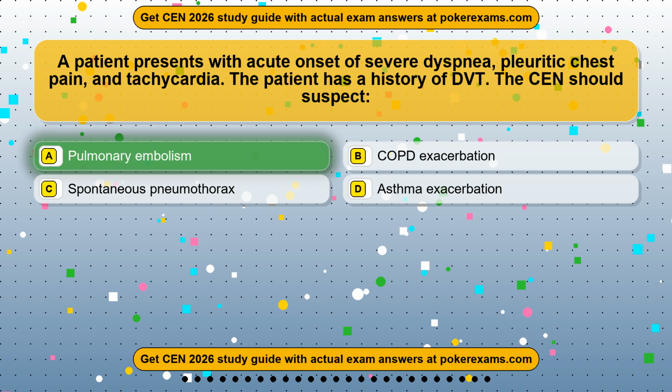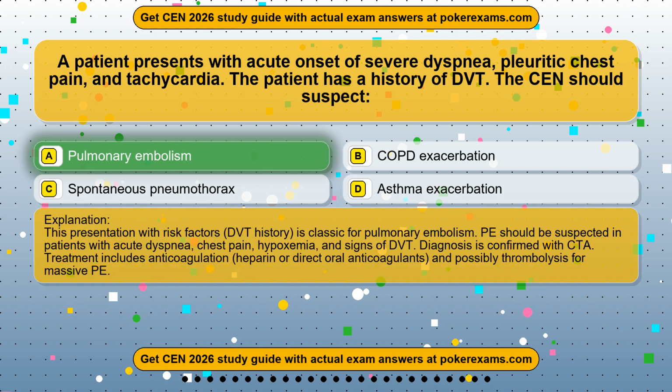Pulmonary embolism. This presentation with risk factors, DVT history, is classic for pulmonary embolism. PE should be suspected in patients with acute dyspnea, chest pain, hypoxemia, and signs of DVT. Diagnosis is confirmed with CTA. Treatment includes anticoagulation, heparin or direct oral anticoagulants, and possibly thrombolysis for massive PE.